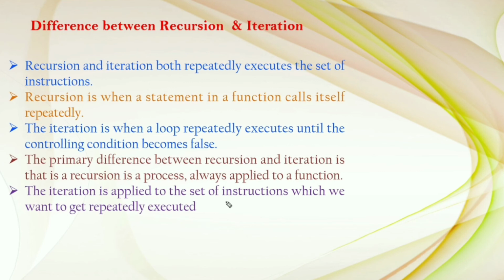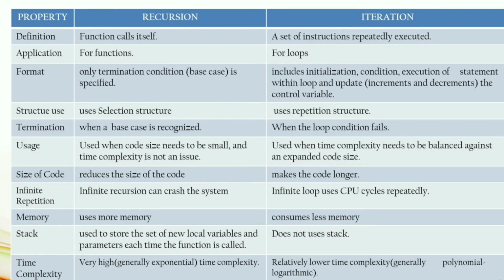The difference depends on the properties: a function that calls itself is called the recursion. A set of instructions repeatedly executing is called the iteration. Recursion can be applied for functions only. Iteration can be applied in the loops.